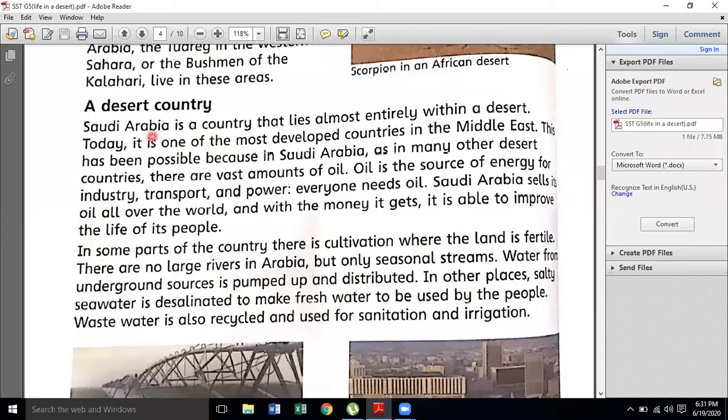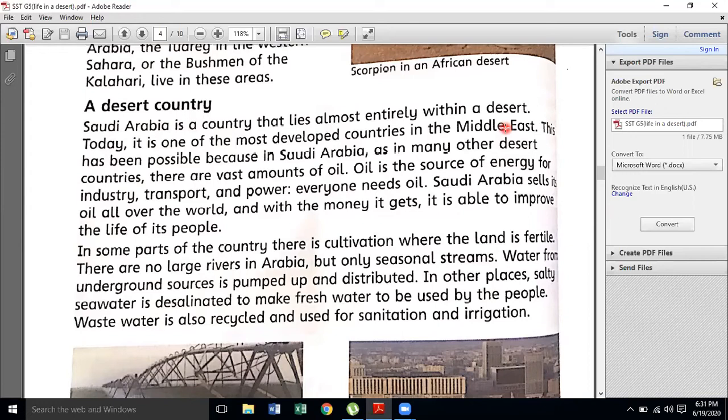Okay, students. Now the last topic of the desert is the topic related to desert countries. We know a lot of famous countries, especially in the Gulf, that are desert countries, including Saudi Arabia. Saudi Arabia is a country that lies almost entirely within a desert. Today, it is one of the most developed countries in the Middle East. So this is a very surprising thing for all of us. As I mentioned earlier, there are some countries that are totally desert, just like Saudi Arabia.